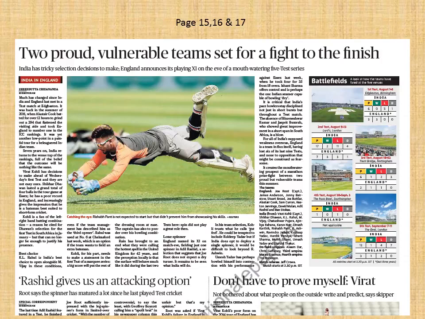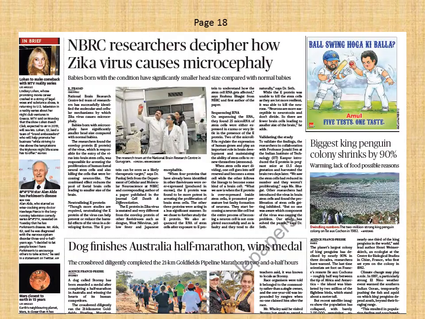So now coming to the page number 15, 16 and 17, these are sports pages. You can skip these sports pages. You can cover them in the general knowledge website which you follow. Do not need to read them from the newspaper. Now coming to the page number 18. Page number 18 basically gives you science news, or for that matter, sometimes it gives you world news also.